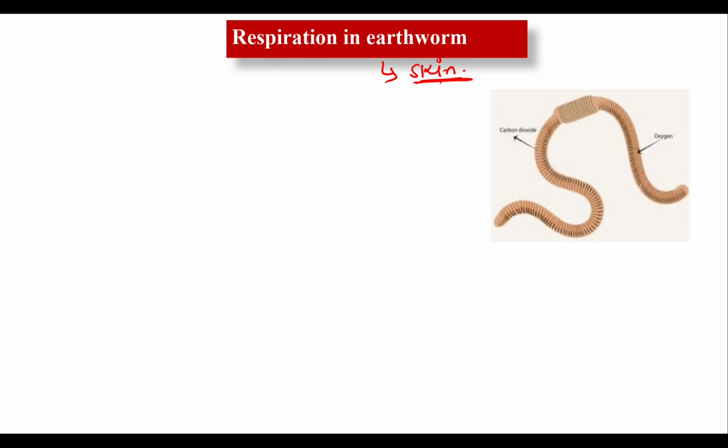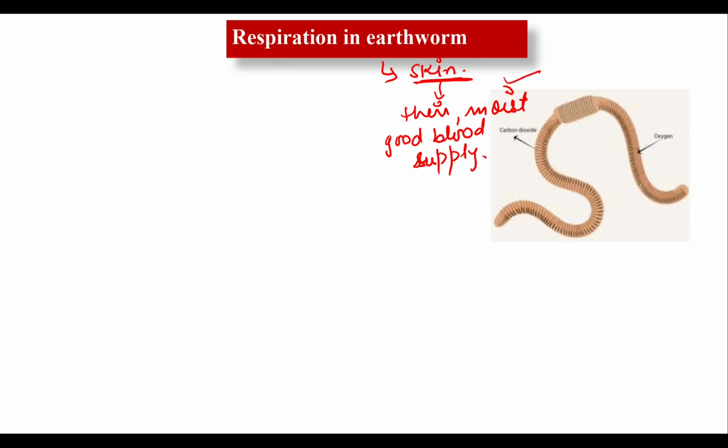The skin of the earthworm is quite thin, it is very moist, and it has a rich blood supply. Clear? So the earthworm absorbs the oxygen needed for respiration through its moist skin.